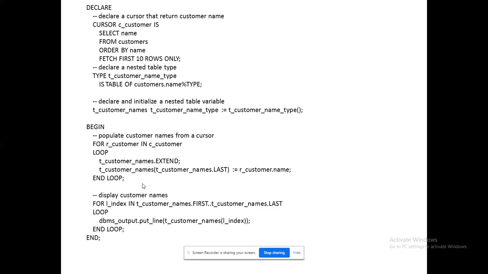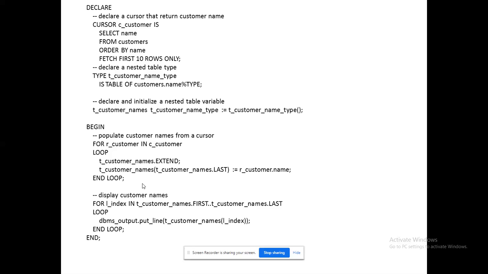See, I am writing a query: select name from customers, order by name. I have given you a condition. Then the next condition: fetch first 10 rows only, applying two conditions on the corresponding table. The retrieved results will be stored as they are. That's the specialty of my cursor, that's the specialty of that data structure.